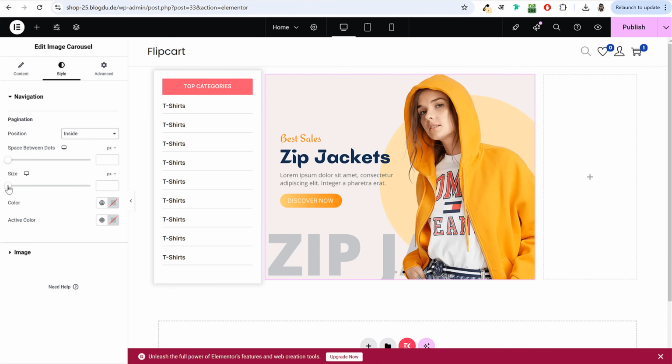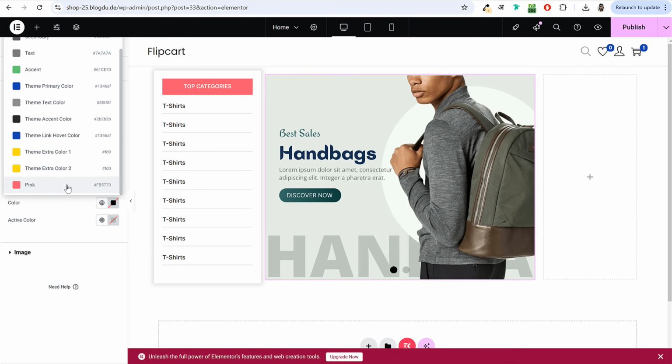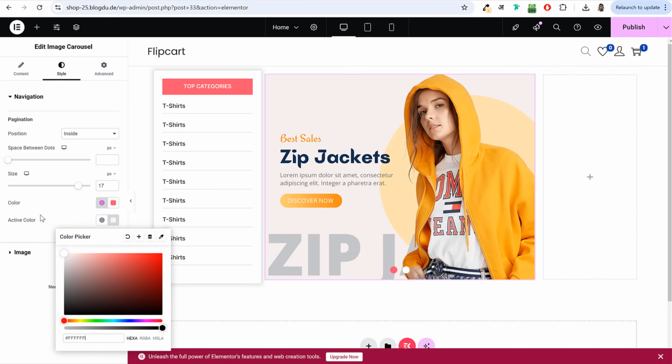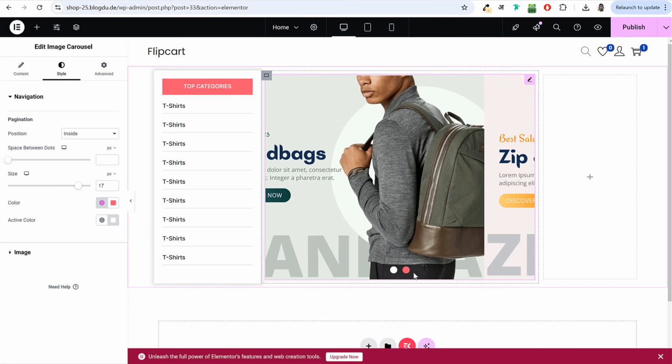You can also increase the size of these dots like this. As you can see, you can make it bigger or smaller. You can change the color. If you want that pink color, you can click on globe icon, make it pink. Active color, you can make it white maybe. Let's see. This is how you can do it. Or if you want, you can make it black or some other red color, something like this. Okay, so this is how it will look like.